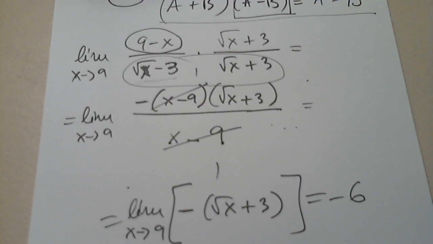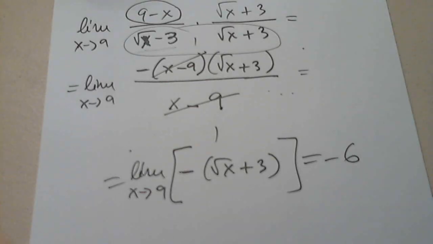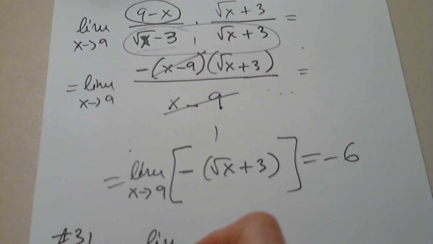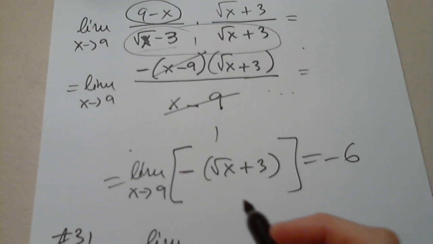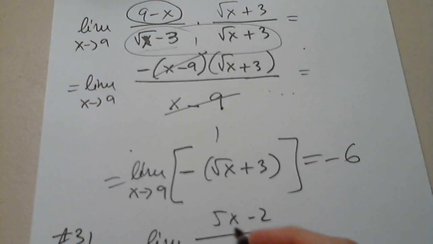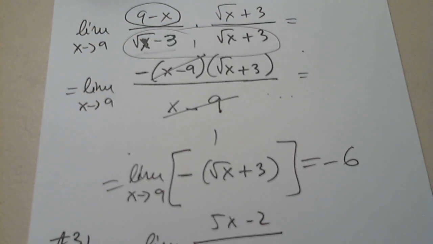Okay, so let's look at one last form, which appears to be a little bit more difficult sometimes. So I'm going to try to make it as simple as possible. So let's look at 31. This is a different type. In 31, we have limit as x approaches infinity of 5x minus 2 over 4x plus 1. Okay.